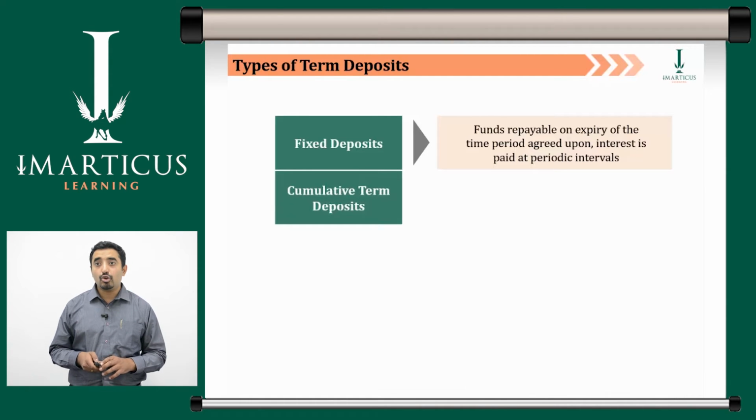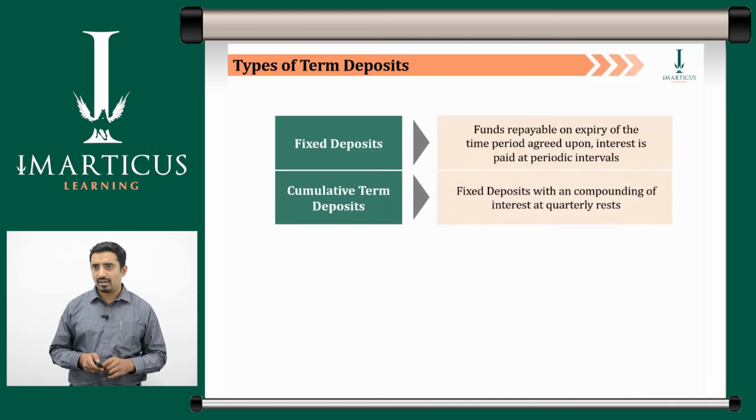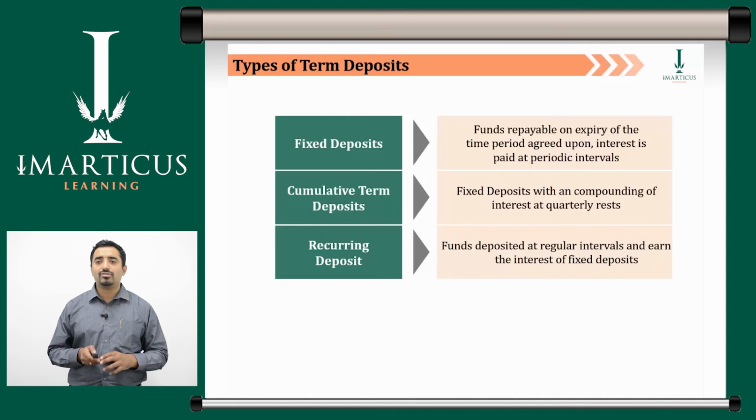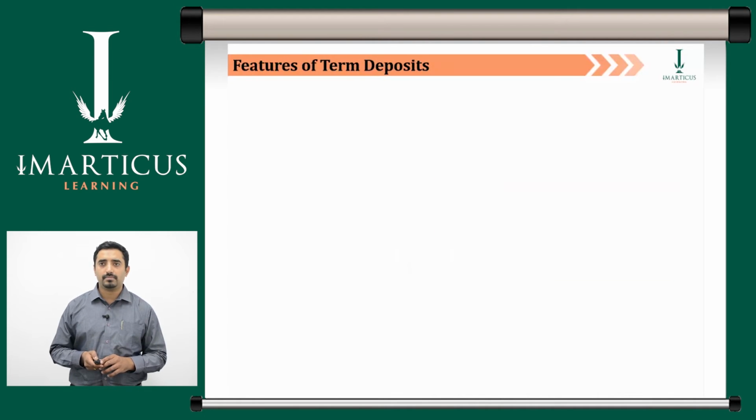Next is cumulative term deposits. Cumulative term deposits are fixed deposits with a compounding of interest at quarterly intervals. Lastly, we come to recurring deposit funds. These funds are deposited at regular intervals and earn the interest of fixed deposits. Premature withdrawal of term deposits is possible, however, banks can charge a penalty.